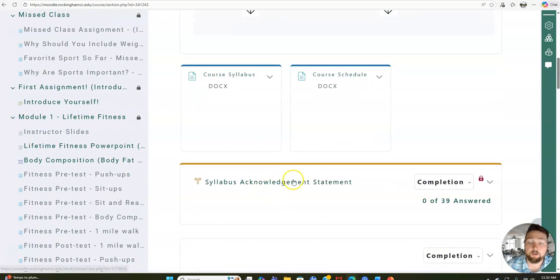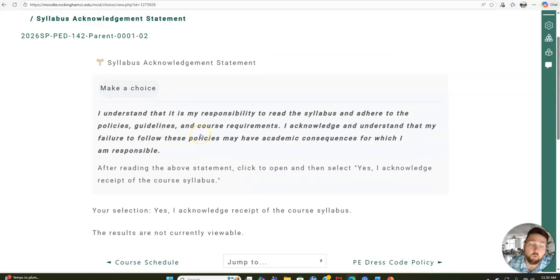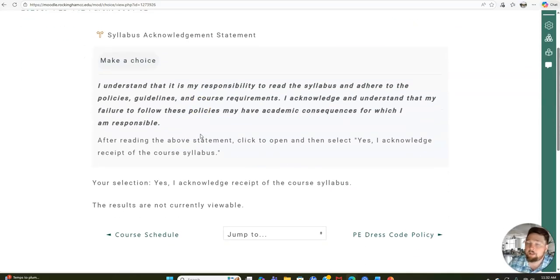The other task you need to complete is the syllabus acknowledgement statement. This is just saying yes, I will adhere to the policies, guidelines, and course requirements that Mr. Keynes has laid out.